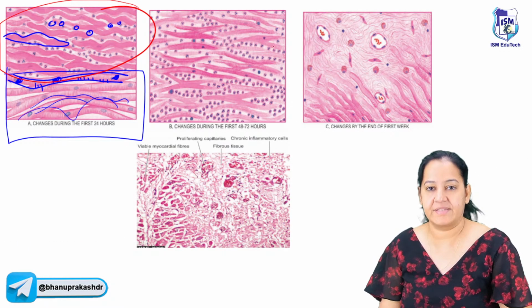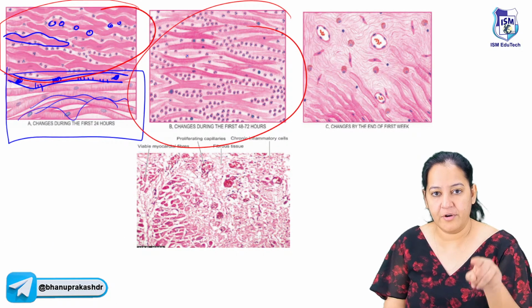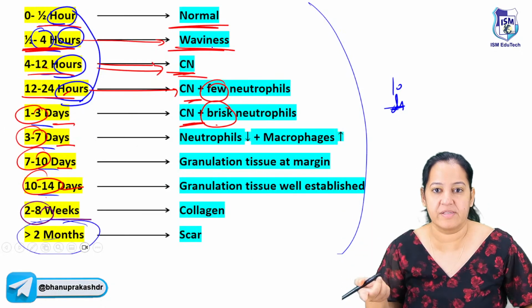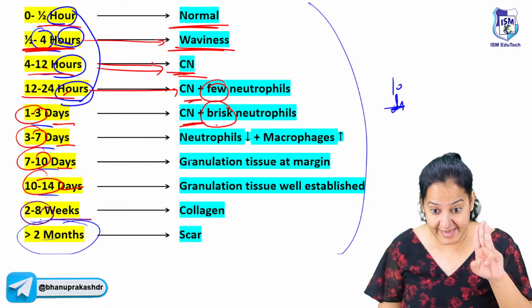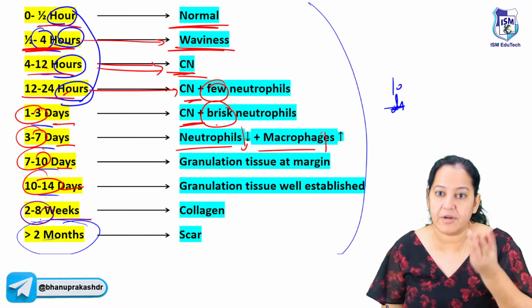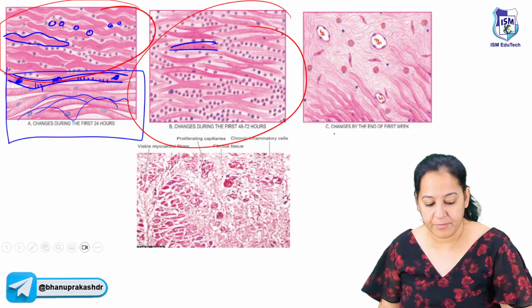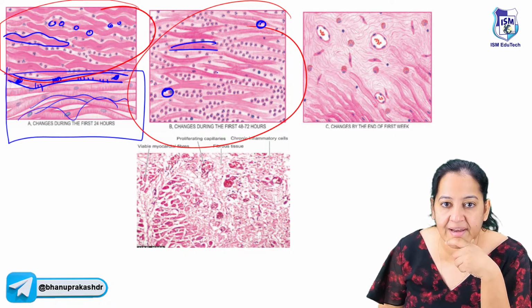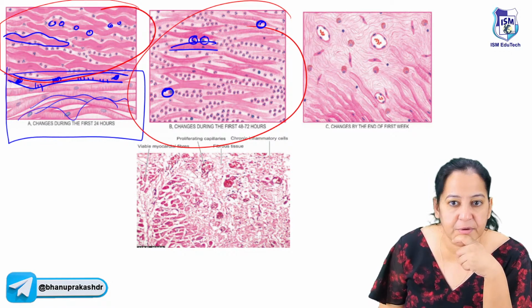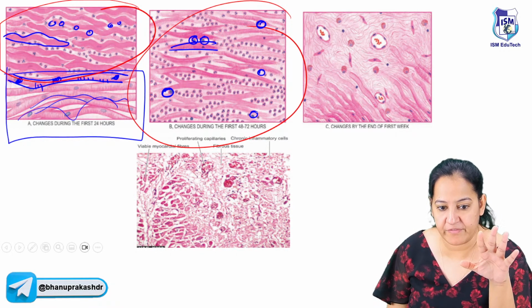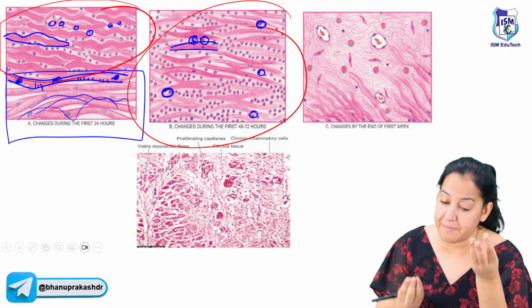Now see this next diagram. You can see the coagulative necrosis is still there, but in the background you have abundant neutrophils. Now next, at 3 to 7 days, the neutrophils start falling and macrophages start appearing. In the same diagram, I'm highlighting some cells. The diagram is very small. These cells are macrophages because they don't have a multilobated nucleus. They have only one nucleus, mononuclear. So neutrophils start falling and macrophages start appearing.